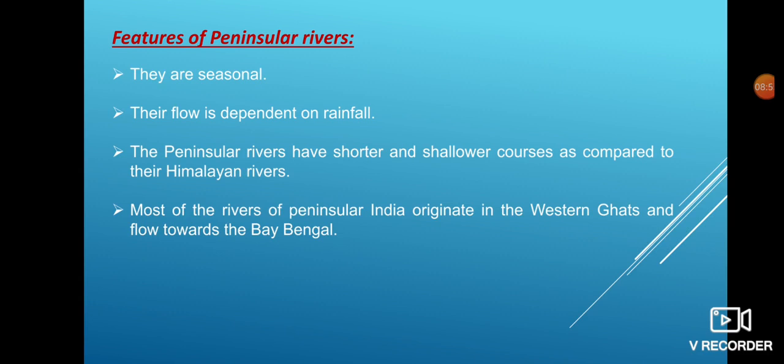The peninsular rivers form comparatively small deltas, and Narmada and Tapi are the two rivers which flow towards the west and they form estuaries.